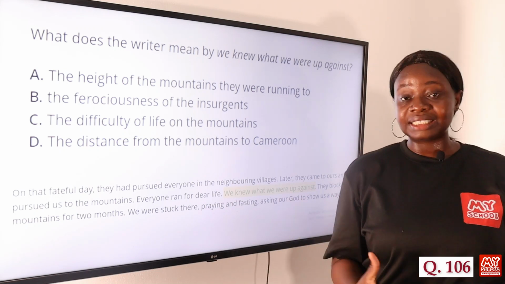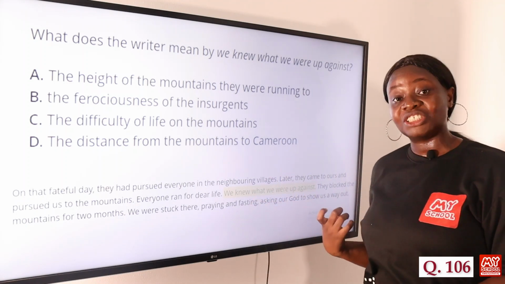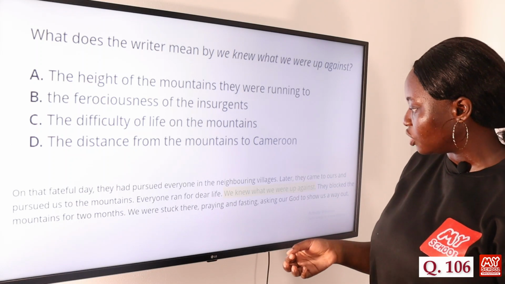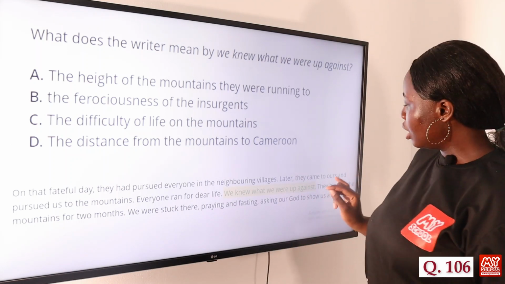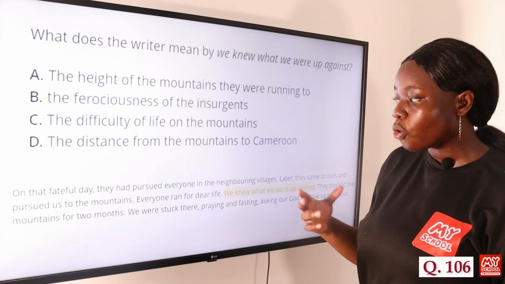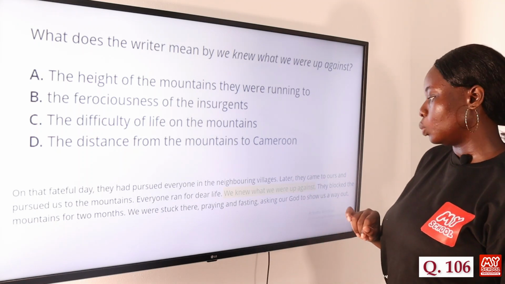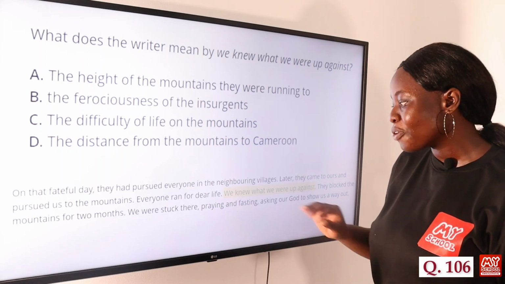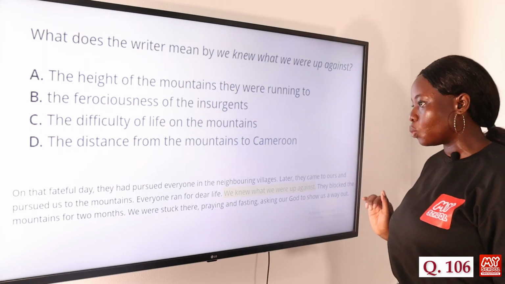Again, in order to understand this particular sentence, we have to look at the way it is used in the passage. On that fateful day, they had pursued everyone in the neighboring villages. Later, they came to us and pursued us to the mountains. Everyone ran for their life. We knew what we were up against. They blocked the mountains for 2 months. We were stuck there, praying and fasting, asking our God to show us a way out.